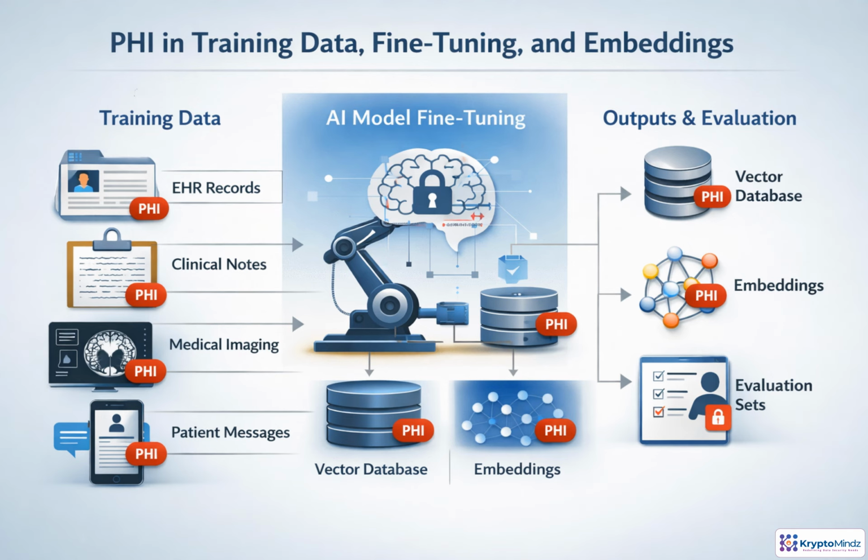AI pipelines create another checkpoint. EHR records, notes, images, claims, and patient messages can flow into pre-processing, fine-tuning sets, embeddings, vector databases, and evaluation files. Even an embedding may be PHI if it can be linked back to a patient or record. Treat each transformation as a governance decision. Minimize data, de-identify where possible, document lineage, restrict access, and define retention before model improvement begins.